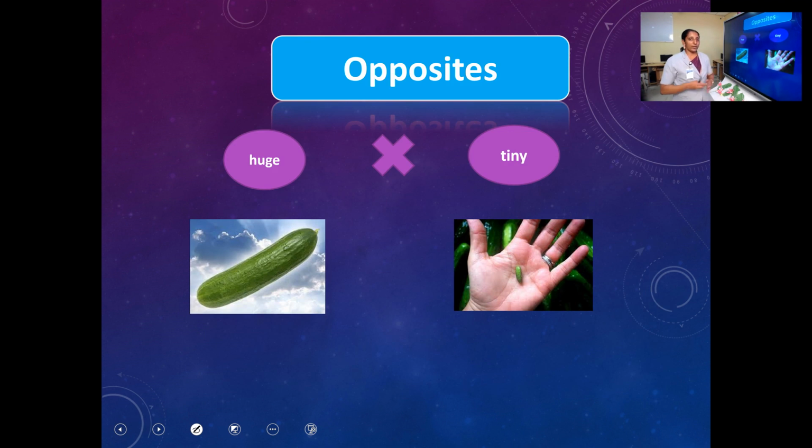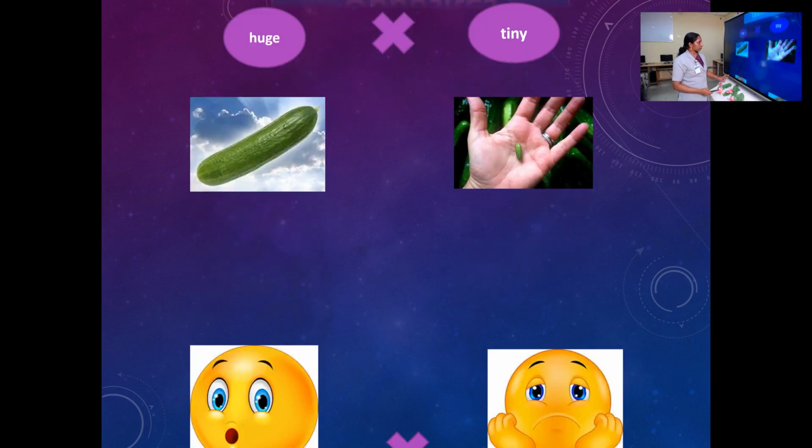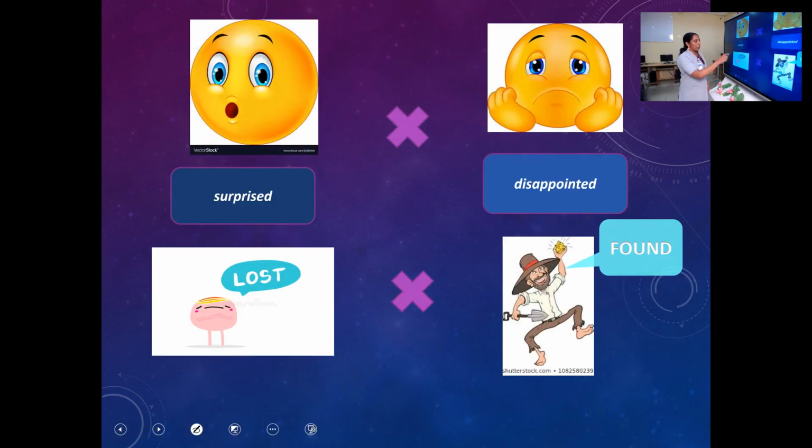In the lesson, you can see in your textbook, there are some opposites given there. I think you might have written them down in your notes also. I have just noted down some of the important opposites. What is this? A huge cucumber, and this is a very tiny cucumber. So, what is the opposite of huge? Tiny. What is the opposite of surprised? Surprised, disappointed. Lost, found.